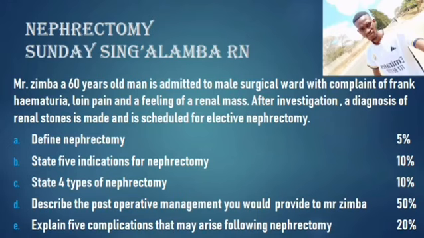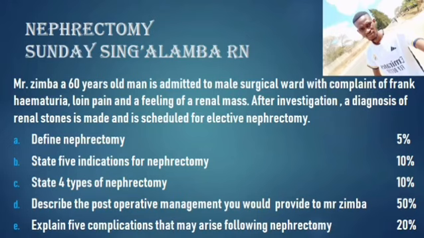The third type of nephrectomy is radical nephrectomy. For radical nephrectomy, they remove the entire kidney, including nearby structures such as the adrenal gland, the fatty tissues, and also the lymph nodes, which are removed at the same time. Mainly this procedure is performed when there is malignant cancer of the kidney.